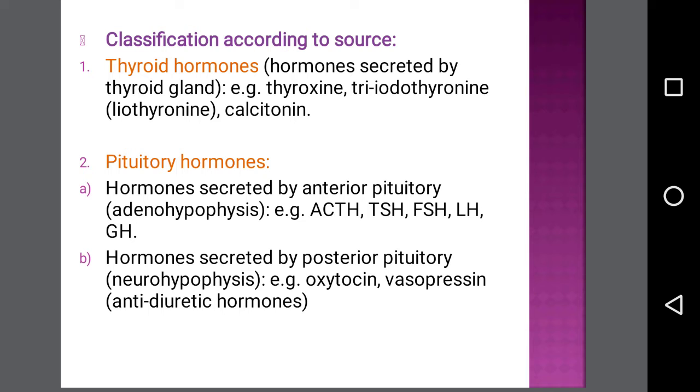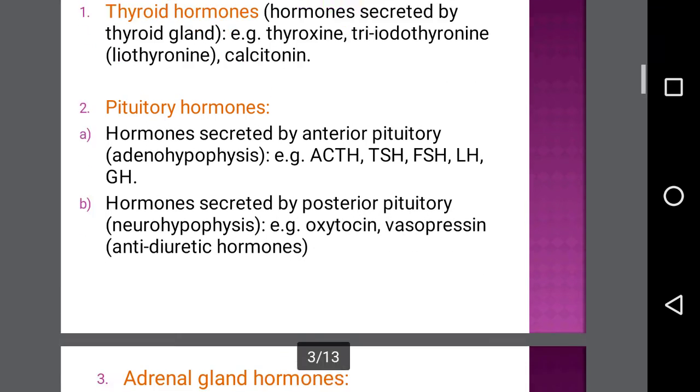The hormones secreted by the pituitary gland: there are two parts of the pituitary gland, the anterior pituitary and the posterior pituitary. The hormones secreted by the anterior pituitary include ACTH, TSH, FSH, LH, that is adrenocorticotropic hormone, thyroid stimulating hormone, follicle stimulating hormone, luteinizing hormone, and growth hormone. Hormones secreted by the posterior pituitary include oxytocin and vasopressin, that is, antidiuretic hormone.